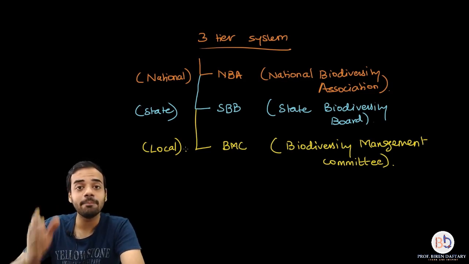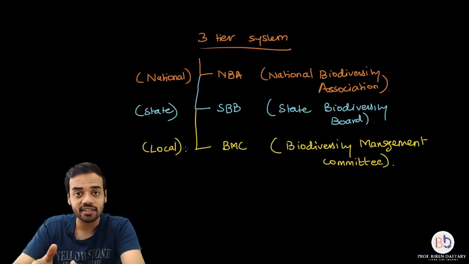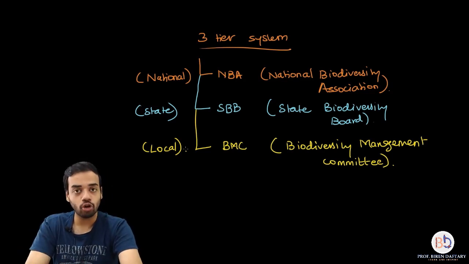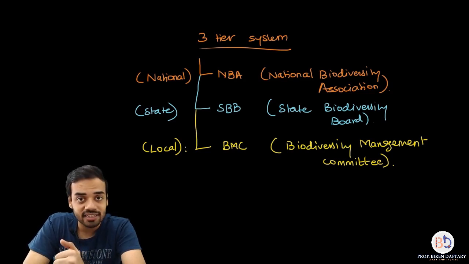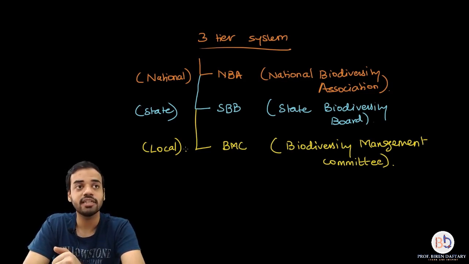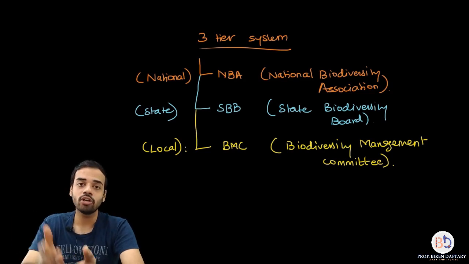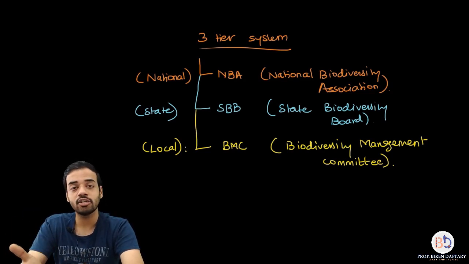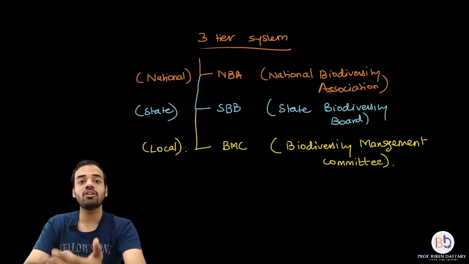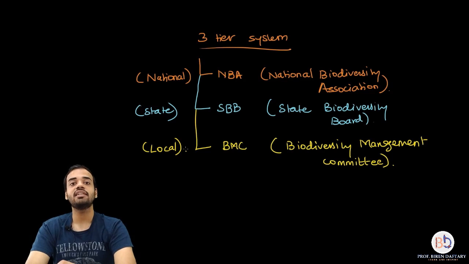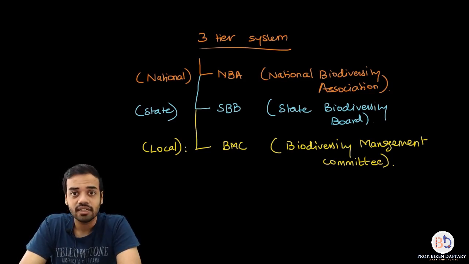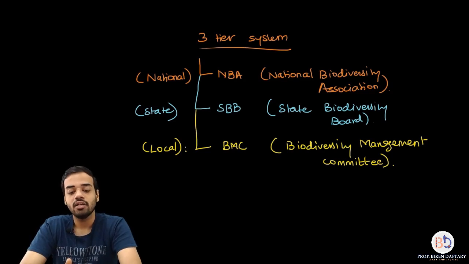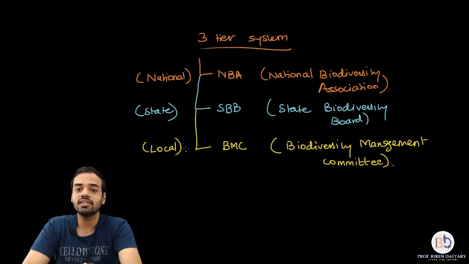or you can even be imprisoned. And this Biological Diversity Act is not only for Indian citizens, it is also there for the non-resident Indians who come to India. Okay, the Indian people who are born in India but who are not staying in India, and it is also there for all the foreigners. So this Biological Diversity Act is basically regulating the usage of natural resources. Is that clear? So with that, we end this part of the Biological Diversity Act.